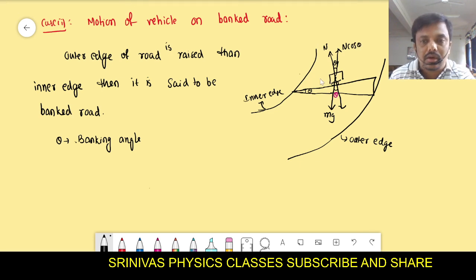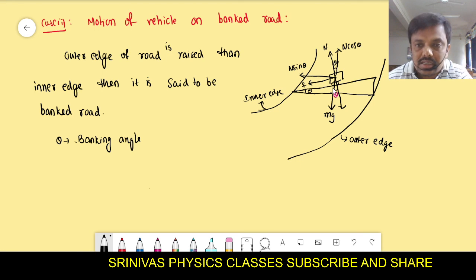This is N sin theta. And the vehicle should never fall down away from the curved road. For that, the frictional force will act along the tangent like this.